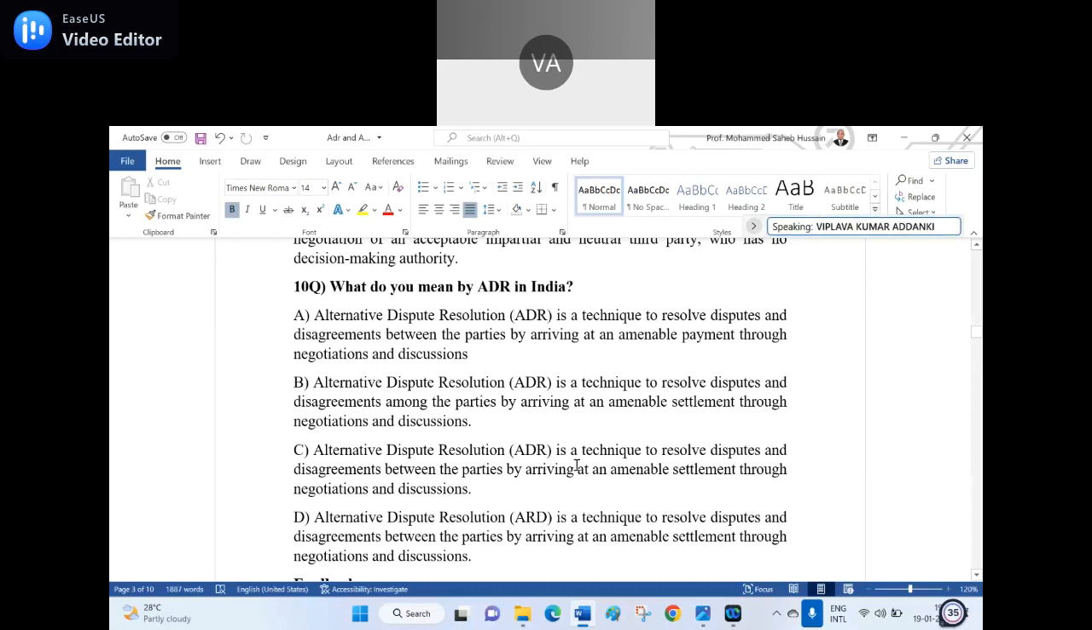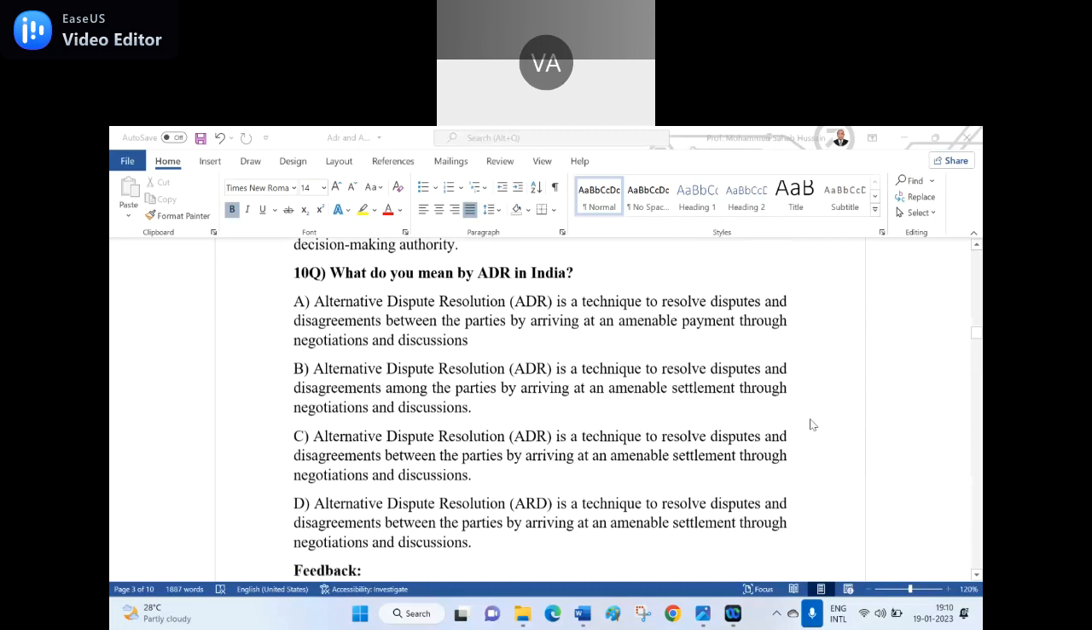So which is the right answer? Sir, C and D say alternative dispute resolution. No, D is wrong, it says ARD. ARD, no, ADR in parentheses. Oh, it is ADR. C is right, sir. So did you come to a conclusion? Yeah, C, sir. C is the right answer.